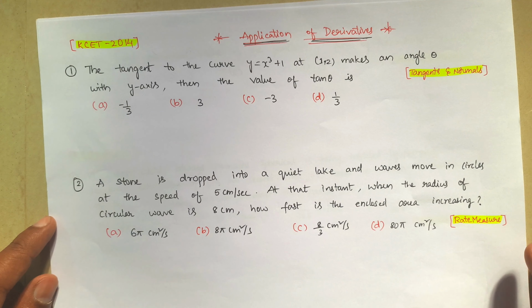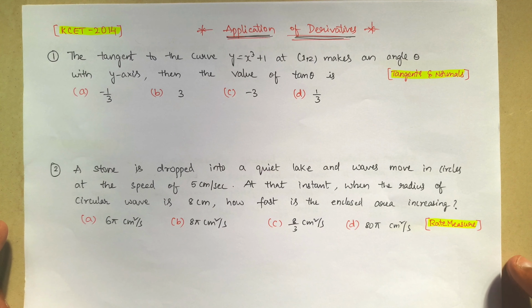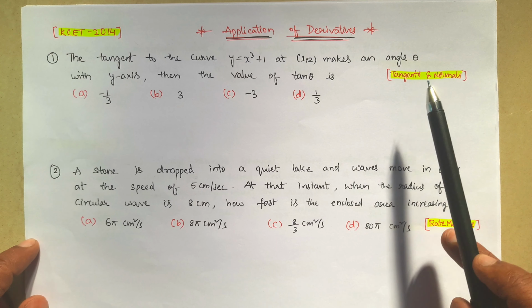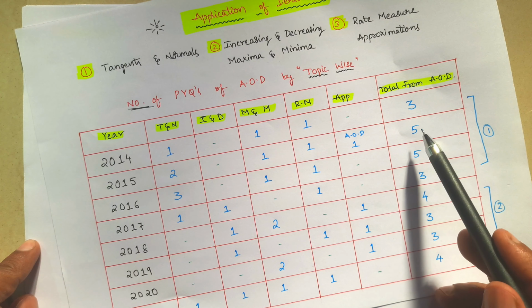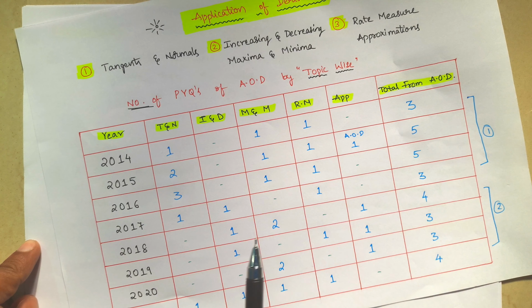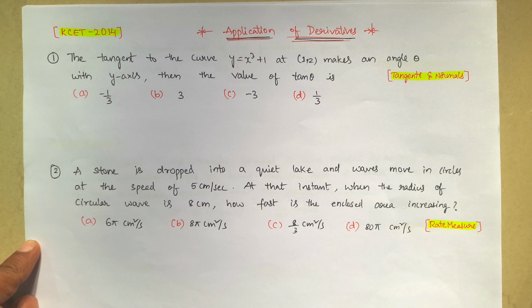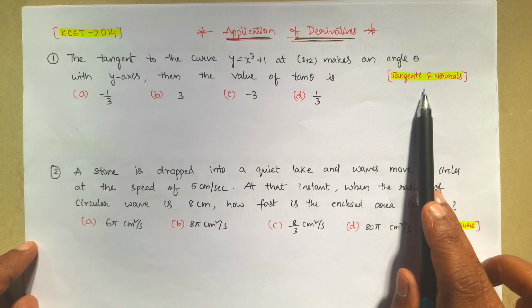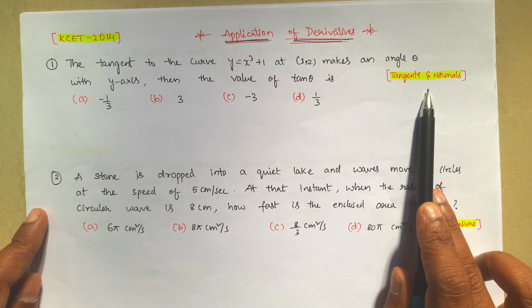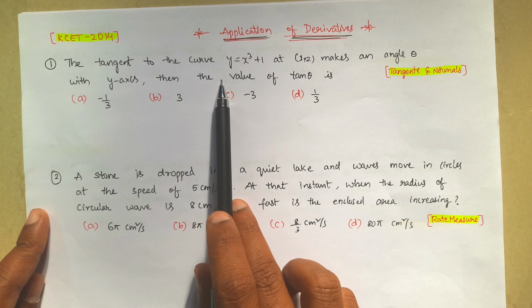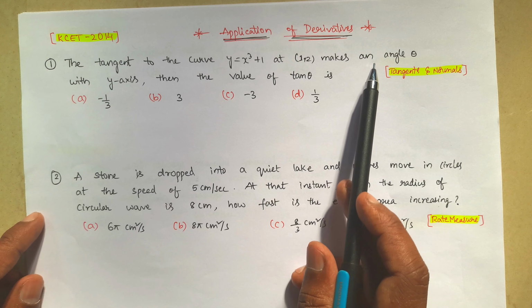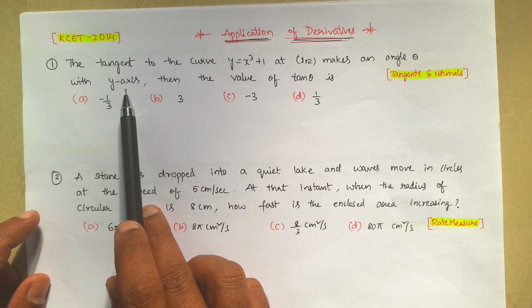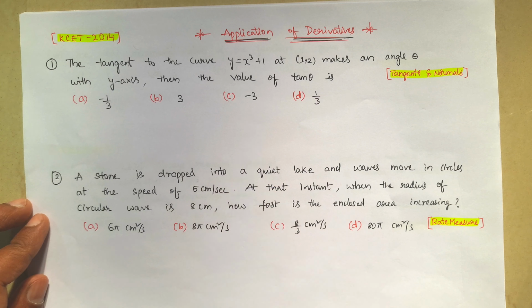If you observe, I have mentioned the concepts also. For 2014, I have mentioned 3 questions, that means in KCT you got 3 questions. What are those 3 questions, and from which parts? Those I have also clearly mentioned. See guys, the first question is: the tangent to the curve y equal to x cube plus 1 at (1, 2) makes an angle theta with the y axis, then the value of tan theta.